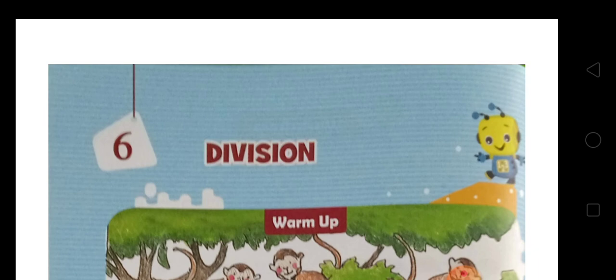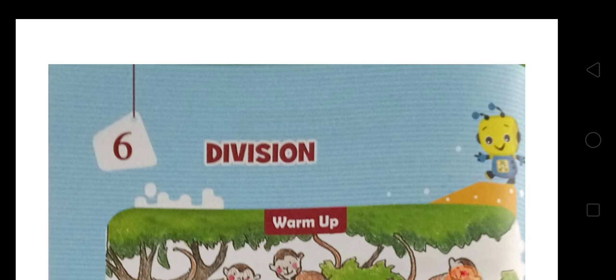In the last days, you have learned large numbers, addition, subtraction, and different types of patterns and symmetry, such as how patterns are formed. But today we will learn chapter 6, that is division, and we will understand what division is and how we can divide numbers.